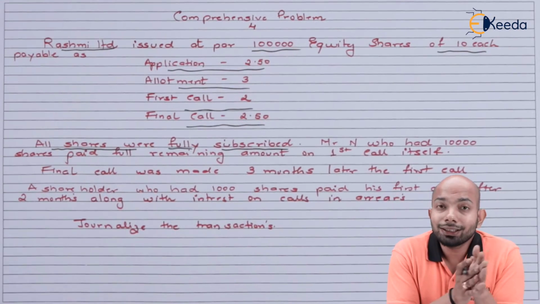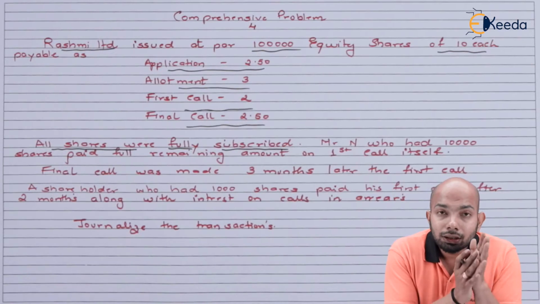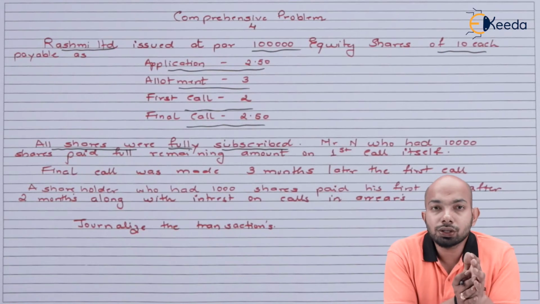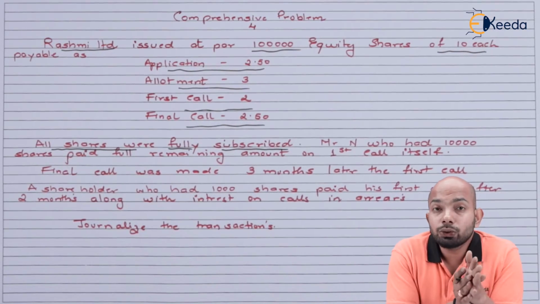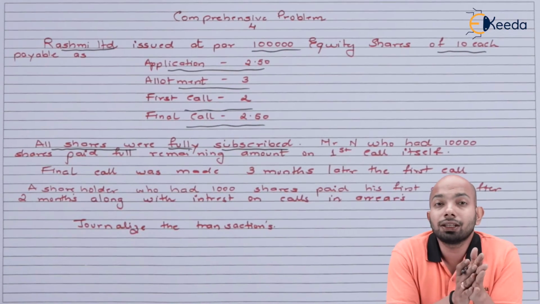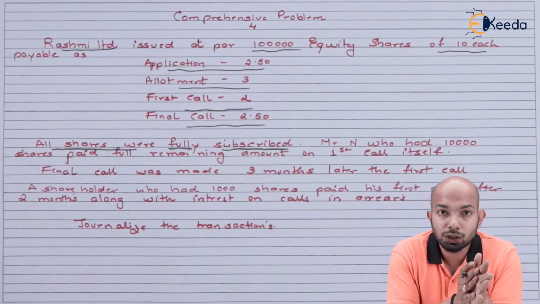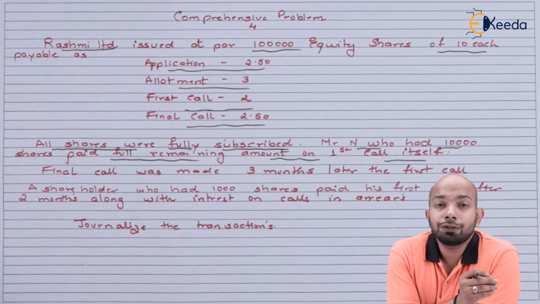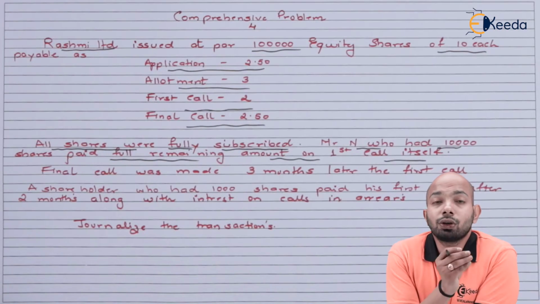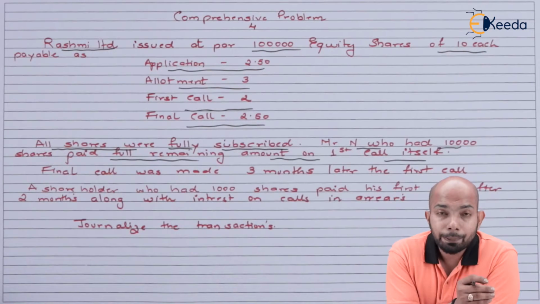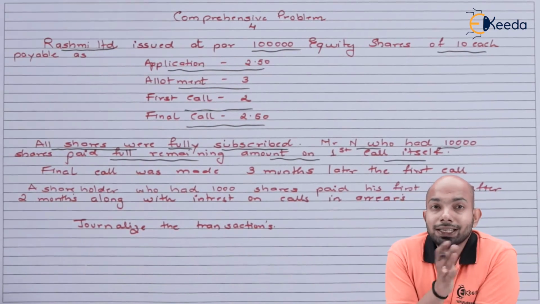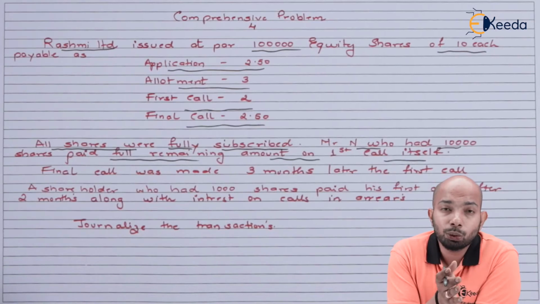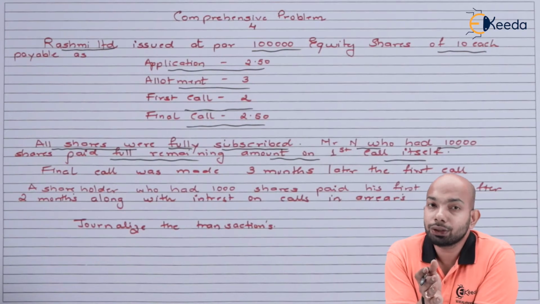Mr. N, who had 10,000 shares, paid the total amount of the final call as well in the first call itself. That means whenever the first call was due, he paid the first call for those 10,000 shares as well as the final call for those 10,000 shares. Now, there is information provided to you. Final call was made 3 months after the first call was made. That means if the first call was made in April, then the final call was made in July. So if interest is to be provided, it will be provided for 3 months here.